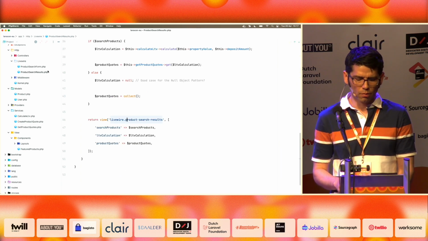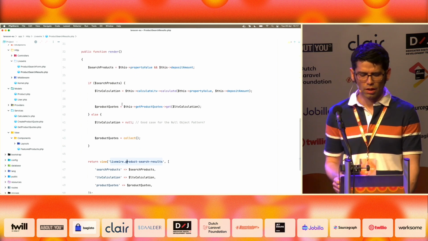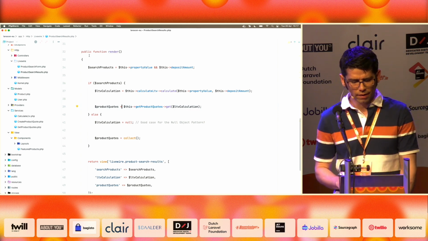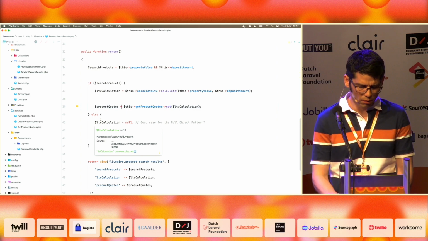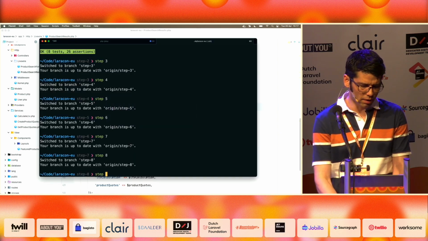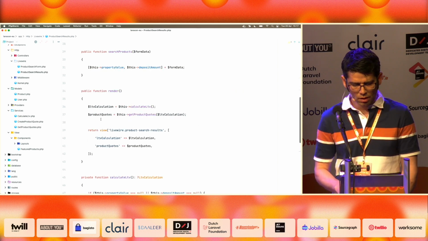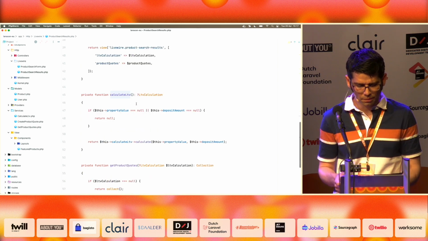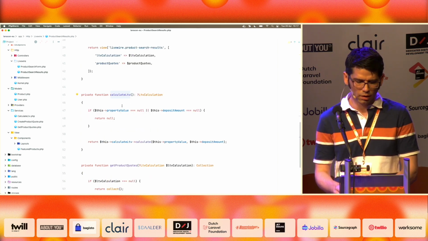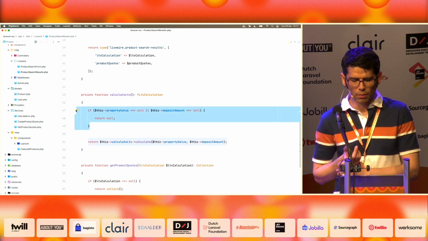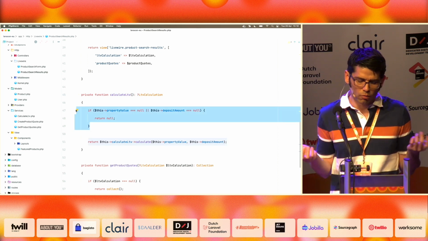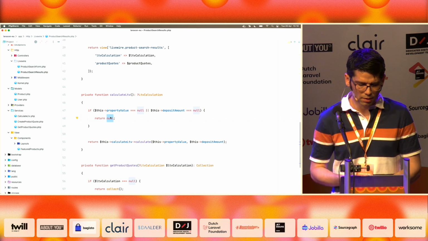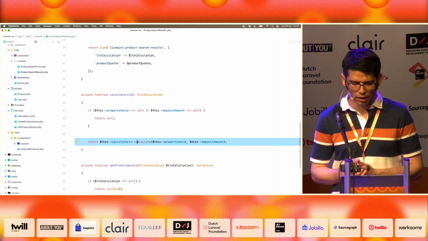If we go back to our Livewire component, we will see that essentially all the logic, or most of it, has disappeared. We still have this if-else that I find a little bit annoying. So this is a personal preference of mine. I did one more step to basically remove the if-else. How can I achieve that? Using what we call guard clauses. Here we have a method called calculate LTV, and we check, do we have a property value and a deposit amount? If not, then we cannot do anything. Here we return null, or a null LTV calculation object if we were using the null object pattern. Otherwise, we use the service to perform the calculation.